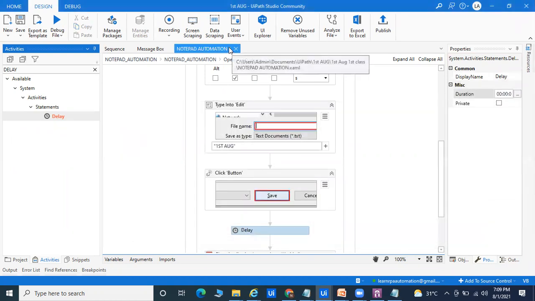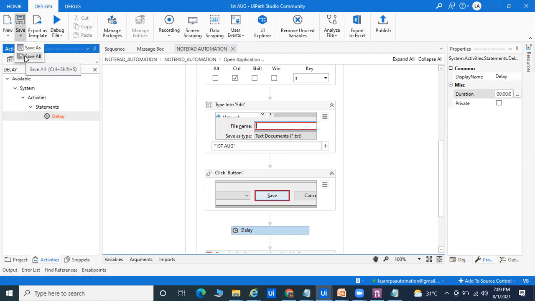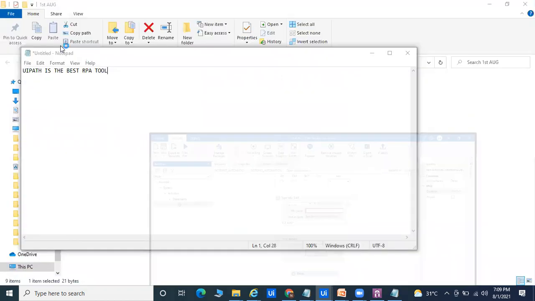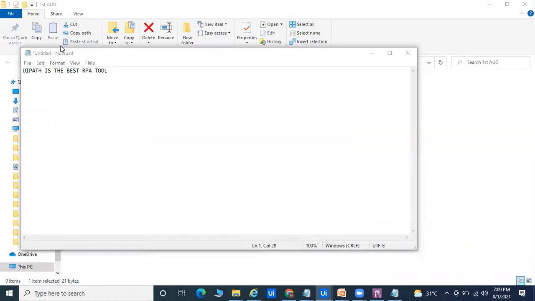And here you can see the star button. Star means till now it's not saved. Always try to save. And if you have opened more than 10, more than 20, there is a save all option. If you're going to shut down your laptop, you can go for save all and go for the run file. Okay, simple. It will launch your notepad. Every time a new window will appear, every time it will launch.